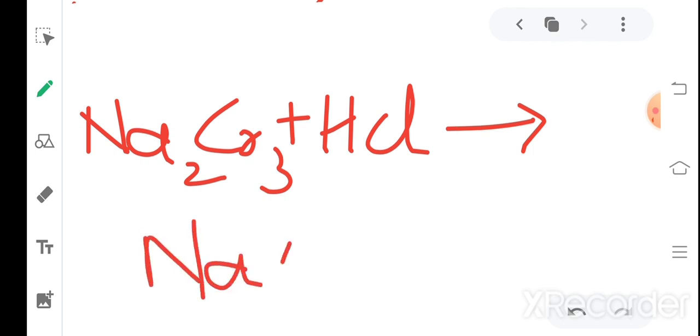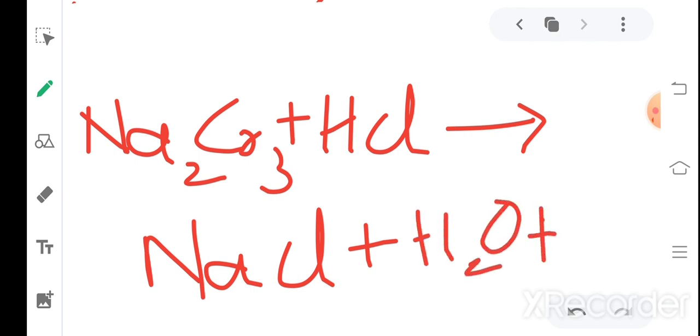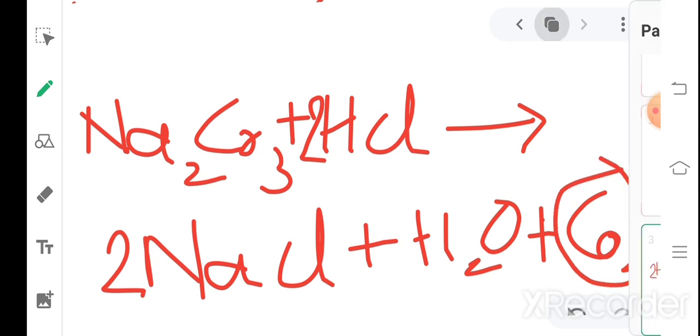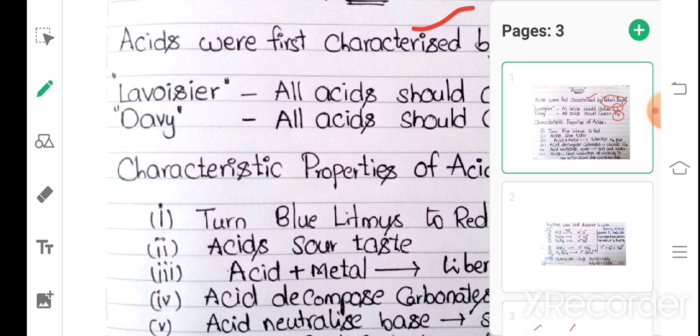Byproducts are NaCl, sodium chloride, H2O, water molecule, and CO2. CO2 is liberated here. So 2NaCl and 2HCl. So Na2CO3 reacting with acids liberates CO2 gas. That is the next point.